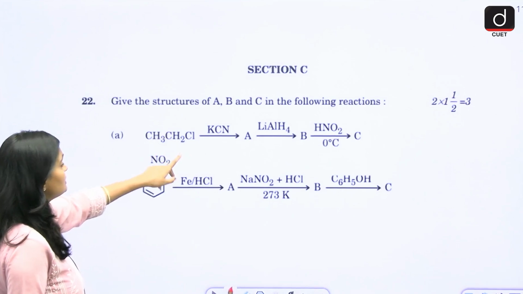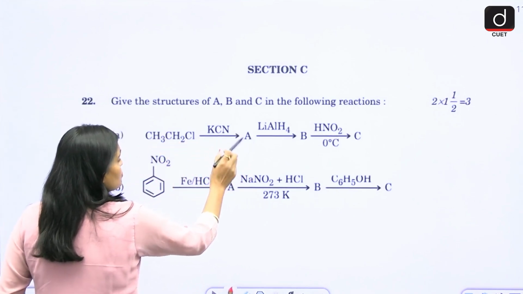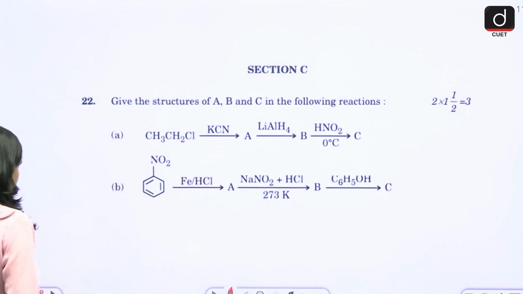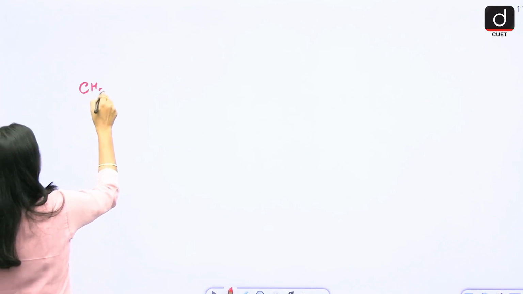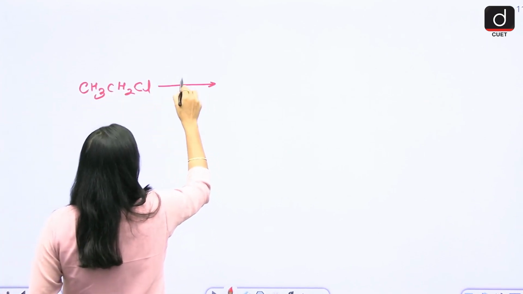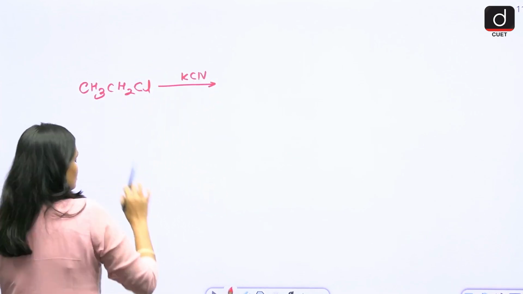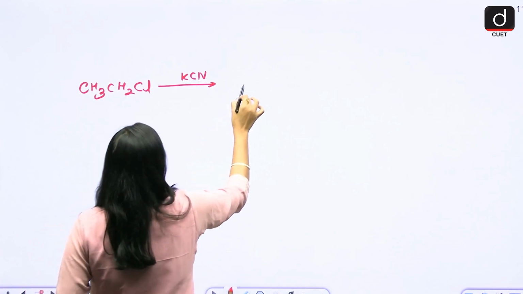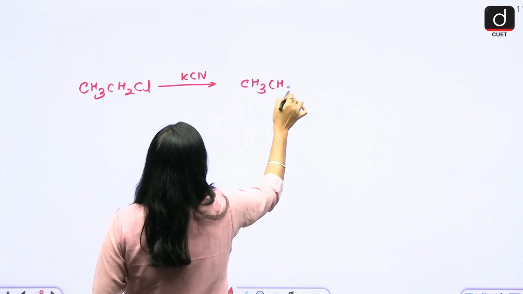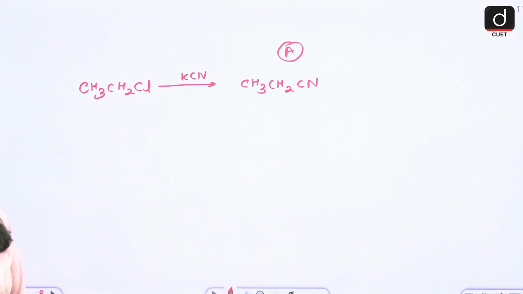CH3CH2Cl, ethyl chloride, in the presence of KCN. First of all, this CN will replace the chloride, and you will get CH3CH2CN. So this is your A product in the presence of KCN.